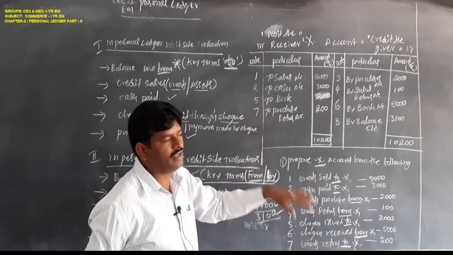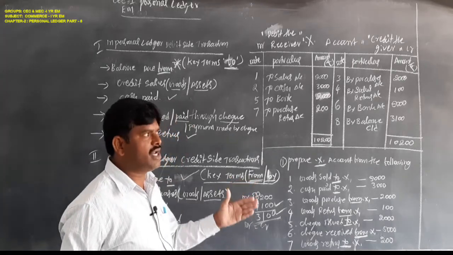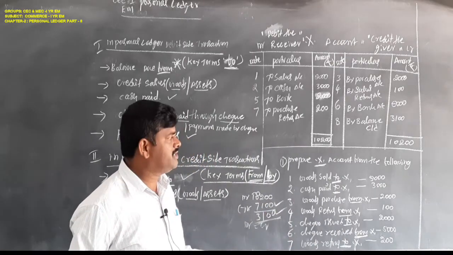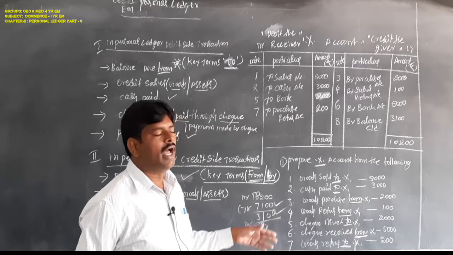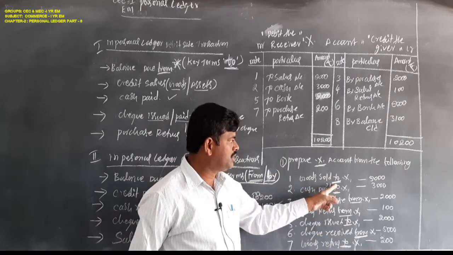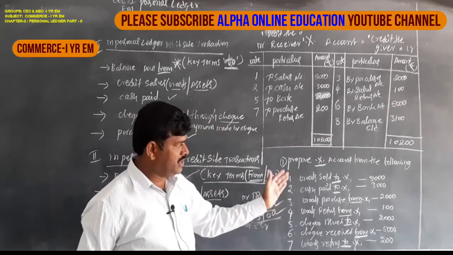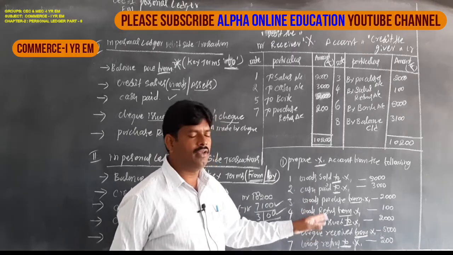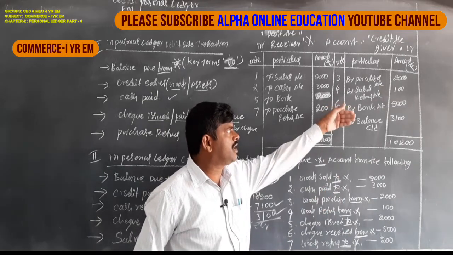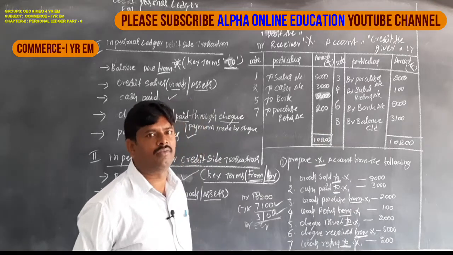In a simple way, in these transactions some words are given, like 'To'. If any transaction has 'To', it must be recorded on the debit side. If the transaction includes the word 'By' or 'From', it is compulsorily recorded on the credit side. These are the keywords you have to remember.